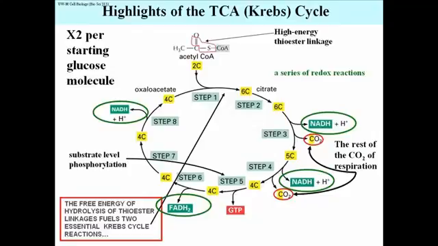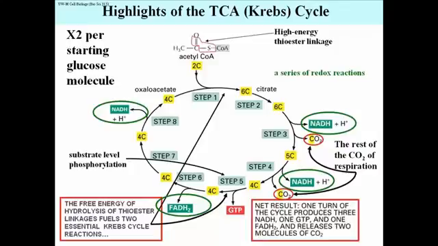That is an energy requiring reaction fueled by the hydrolysis of the thioester linkage. And the second place is actually in step 5. The energy to form the GTP in higher organisms, or the ATP in bacteria, comes from the hydrolysis of a thioester linkage. I don't show that in step 5, but you'll see it later.